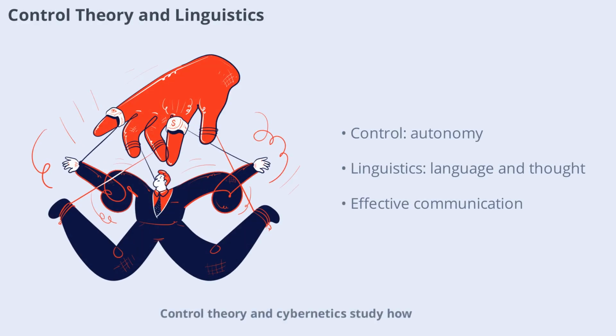Control theory and cybernetics study how systems can operate under their own control, essential for autonomous AI. Linguistics examines how language relates to thought, helping AI systems understand and generate human language. Together, these disciplines enable AI to interact with the world and communicate effectively, bridging the gap between machines and people.